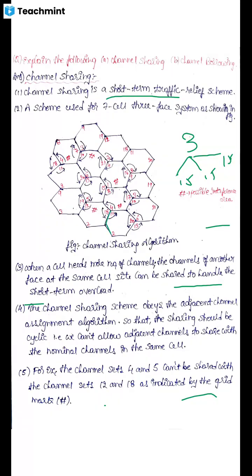See, this is one cell, and this cell consists of three subsets, three sets of channels, that is 12, 11, 20, or here see 12, 7, 18. Each set consisting of 15 voice channels, that is set 2 containing 15 voice channels, set 20 containing 15 voice channels, set 11 containing 15 voice channels.